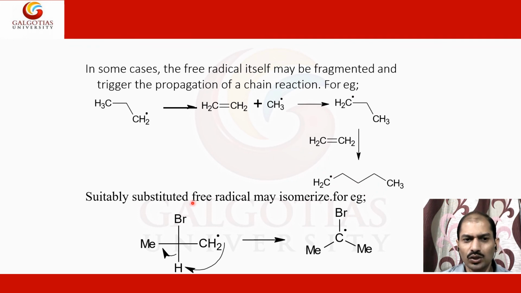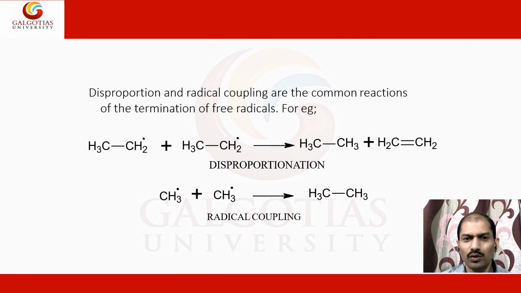A suitably substituted free radical may also isomerize. Here you can see it can take this hydrogen, a methyl group is formed, and it takes the shape of another molecule. So if they are properly substituted, isomerization is also possible in such kinds of species.